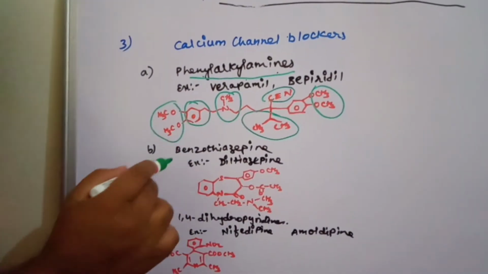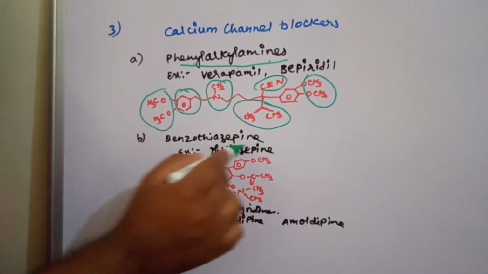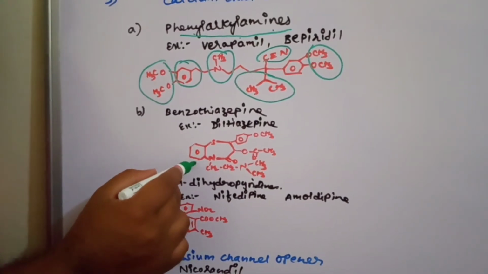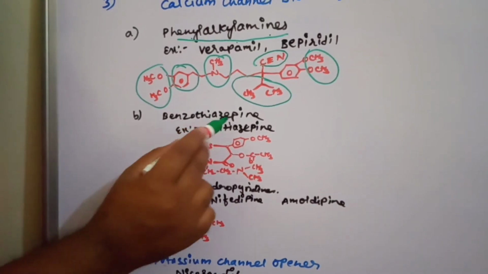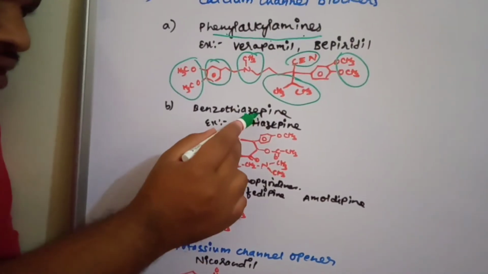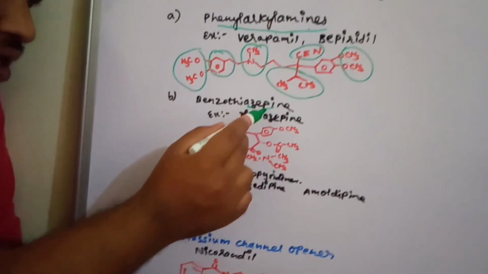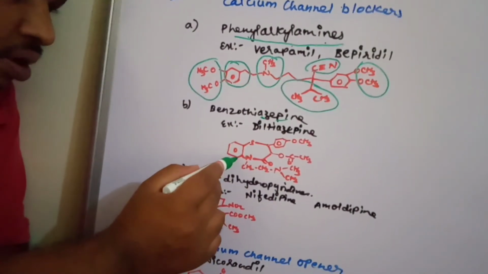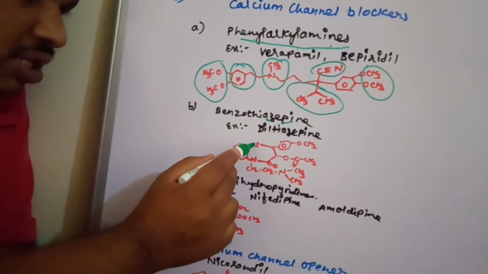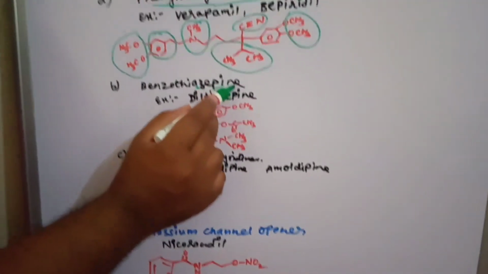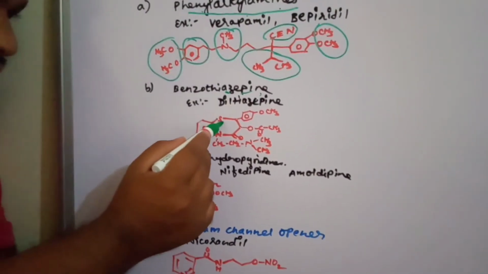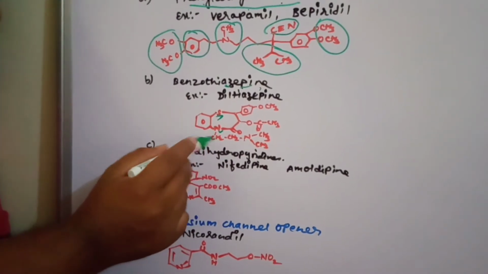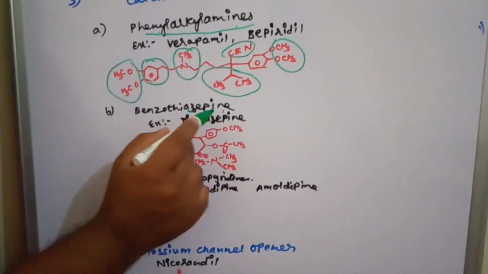Now the second subclass is benzothiazepine. Benzothiazepine means benzene fused with thiazepine. Thia means sulfur, az means nitrogen, and epine means it is 7-membered. So a 7-membered ring containing sulfur and nitrogen is called thiazepine. That's why we call it thiazepine.